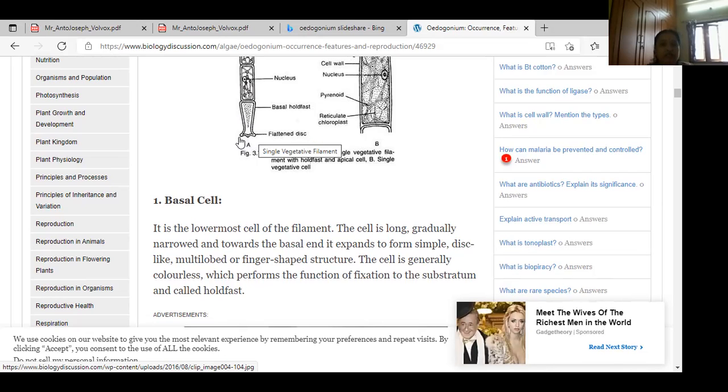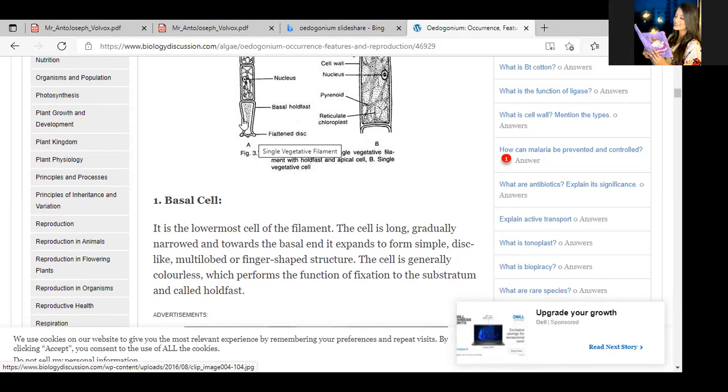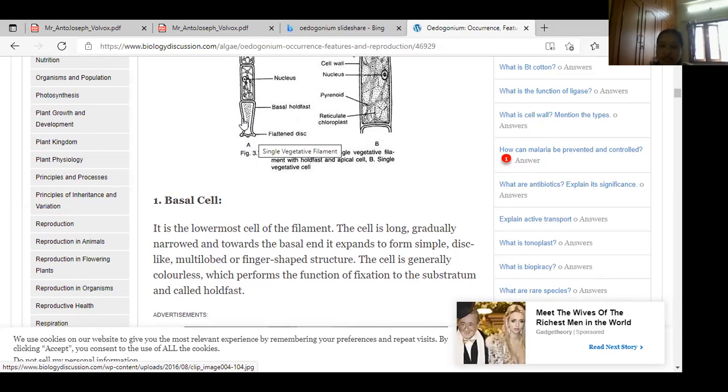The cell is generally colorless. Its function is fixation to the substratum, and this basal cell is also called the holdfast. Okay, now it's clear? Yes, ma'am.